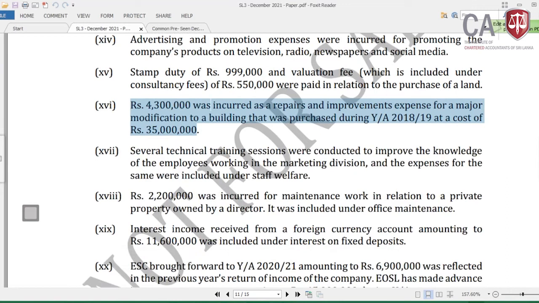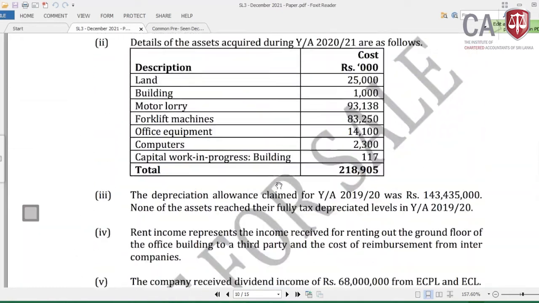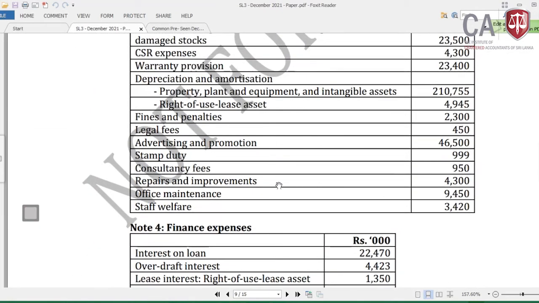Next one: several technical training sessions were conducted to improve the knowledge of the employees working in the marketing division, and the expenses for the same were included under staff welfare. Now we have the staff welfare expenses in the paper, which is 3,420,000.